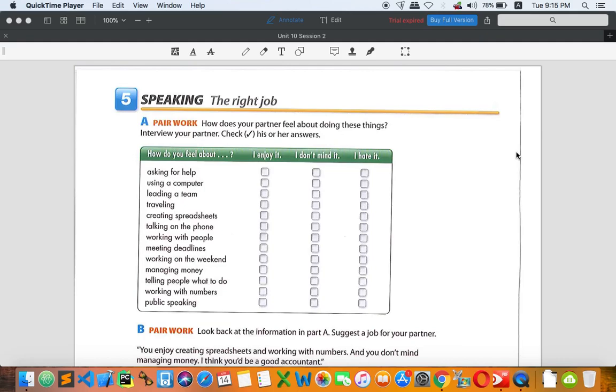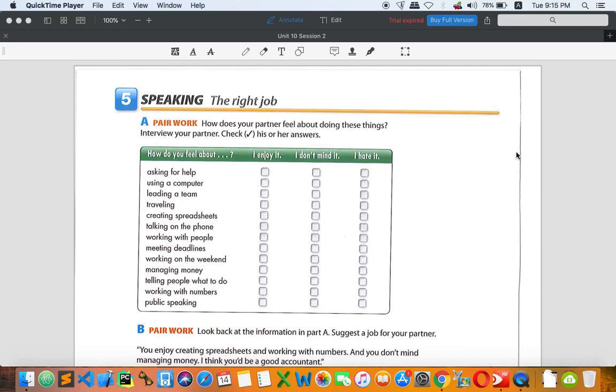So usually you have to remember which verb we need to use with gerund and with to infinitive. Try to remember as many as you can. You can probably go back to the handout that I offered you yesterday and try to remember all of them, okay? And for short responses, we have positive and negative.